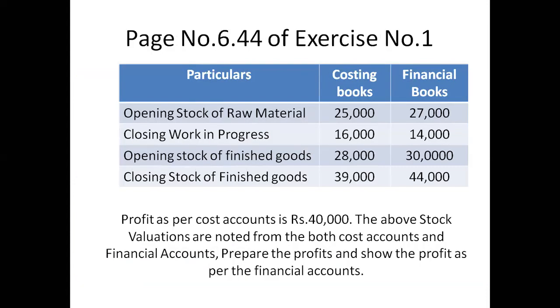So this is from your book, page number 6.44, exercise number 1. They are asking a 5 mark question. In this book they have given the profit as per cost account as rupees 40,000. Below the table I will read out. So that's 40,000 rupees.